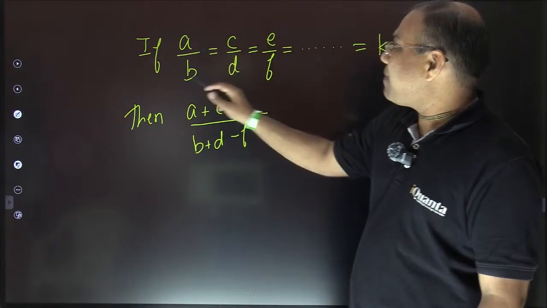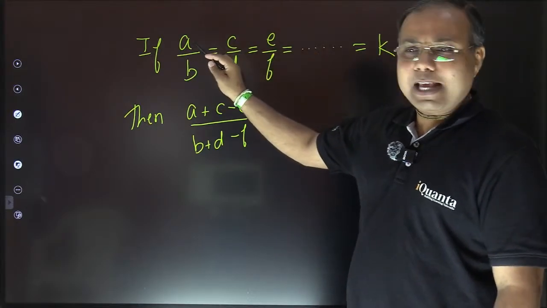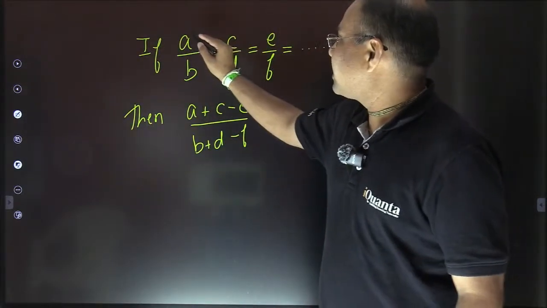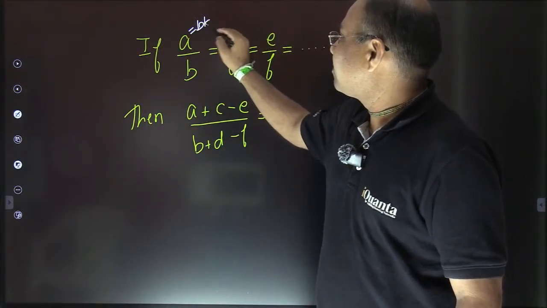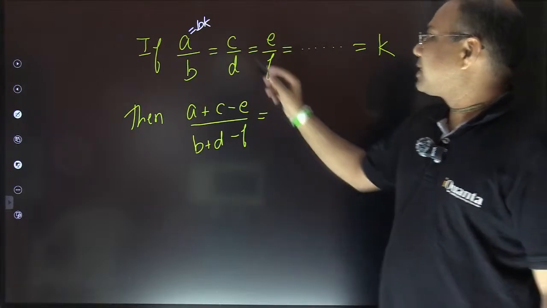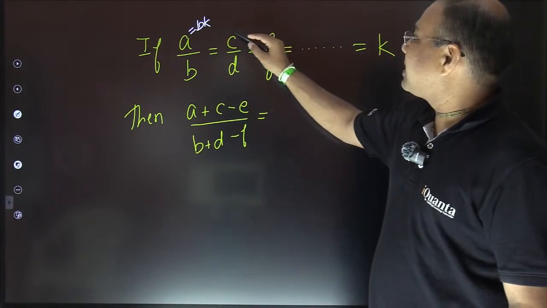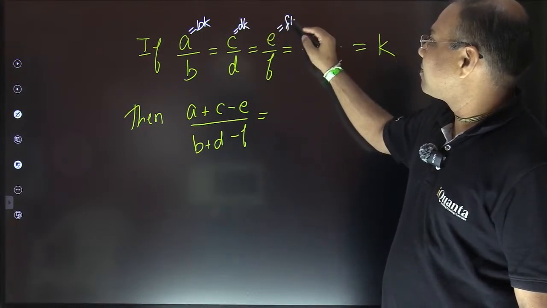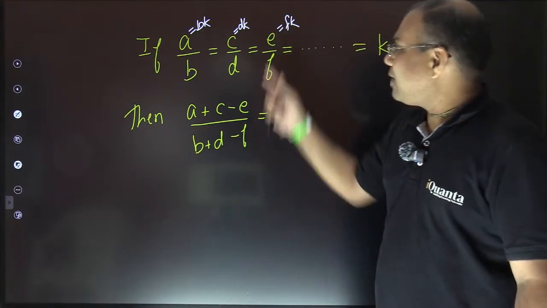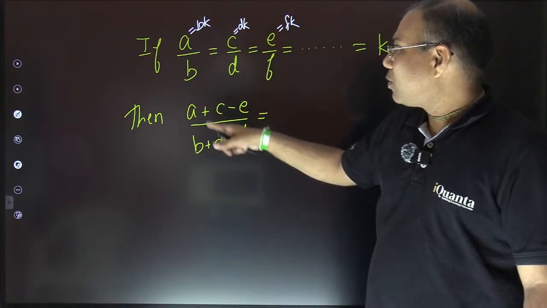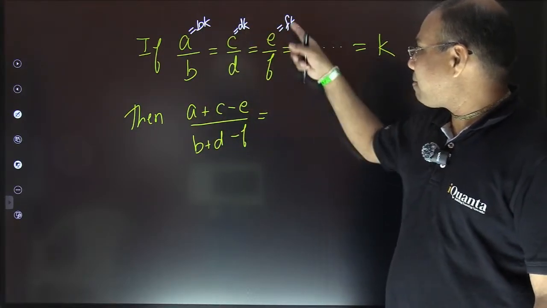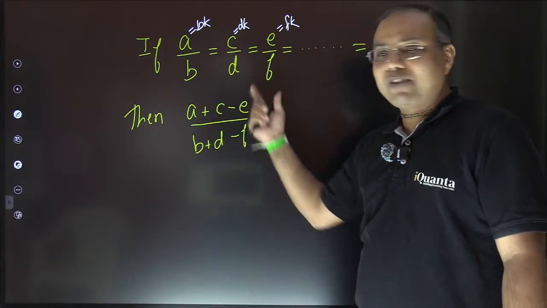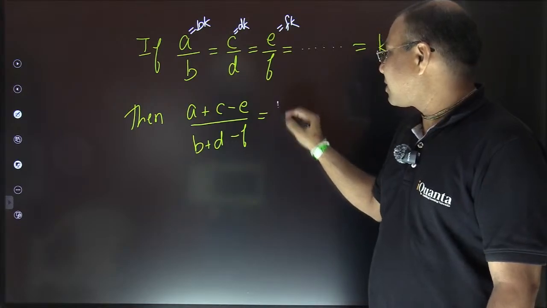So if A by B equals K, I can say that A is equal to B into K, isn't it? I can say A is equal to BK because A by B is equal to K. Same as C by D equals K, which means C is equal to DK, E is equal to FK. Fine. And if I just substitute all these values, this is BK plus DK minus FK. So K would be common and B plus D minus F will be the same thing, right? So this answer comes out to be K.